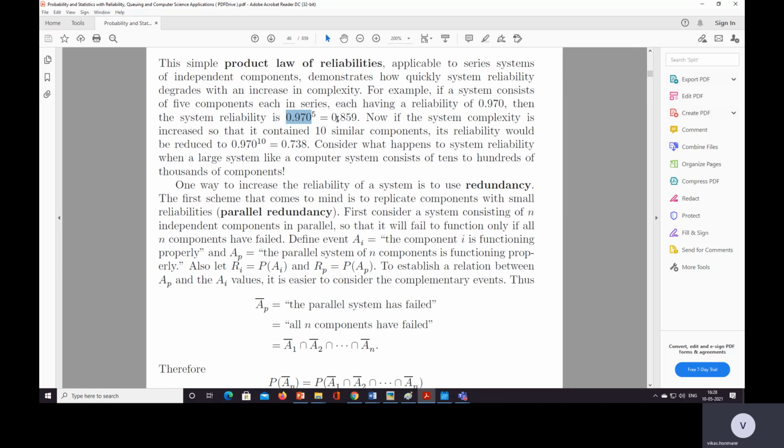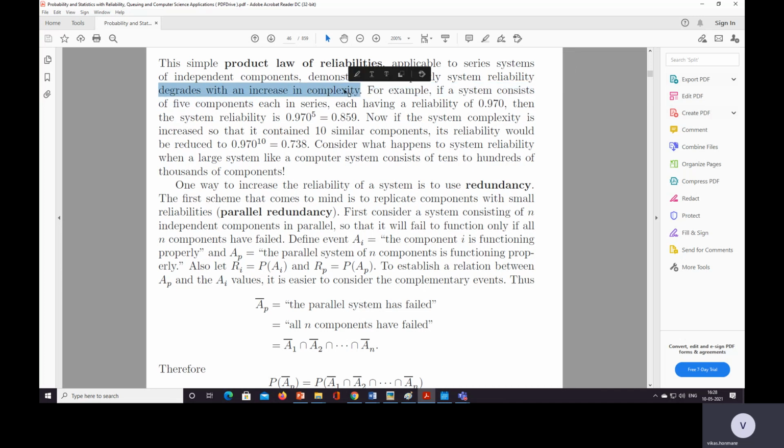So the overall probability, the system reliability, is 0.859. That means it is decreasing, so the system reliability degrades with an increase in complexity.